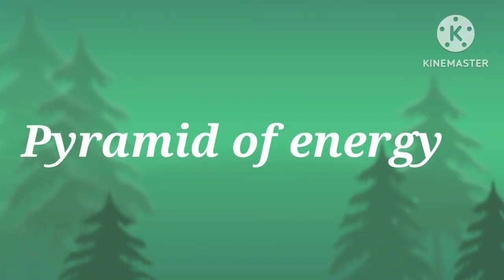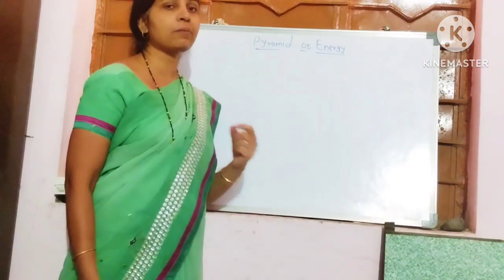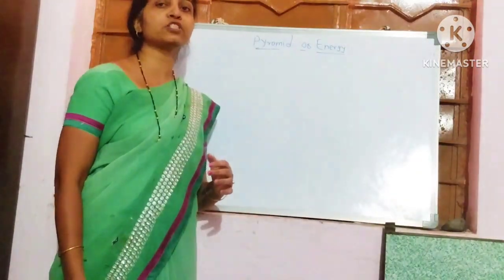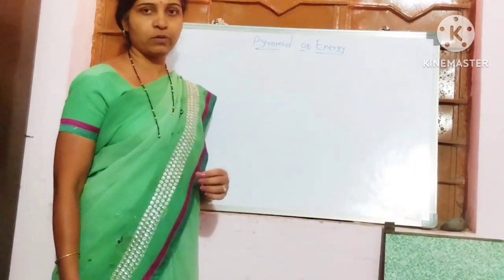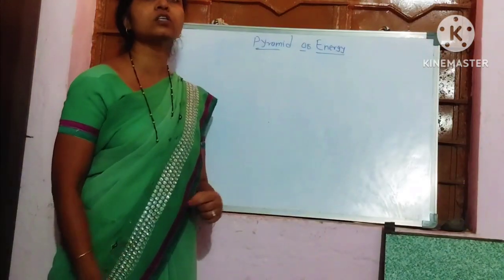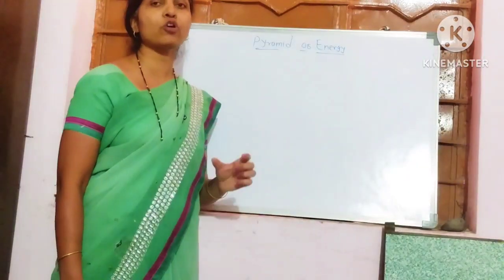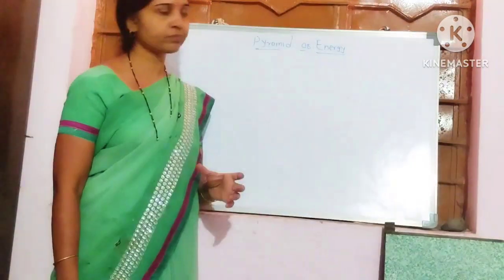Today we are discussing one of the important terms from environmental microbiology, that is the pyramid of energy. In the previous lecture we already discussed what the ecological pyramids are. In 1927, Charles Elton first put forward the concept of the ecological pyramid, so these are also known as the Eltonian pyramid.